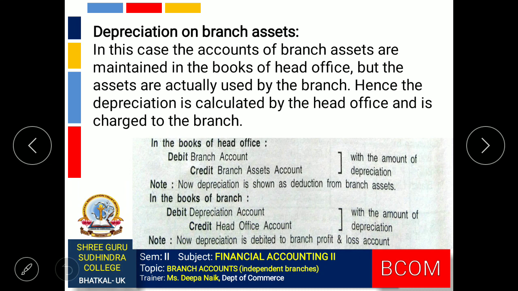In that case, the journal entries which are required are, in the books of head office, branch account debit to branch assets account, and in the books of branch, if the entry is required, it will be depreciation account debit to head office account.